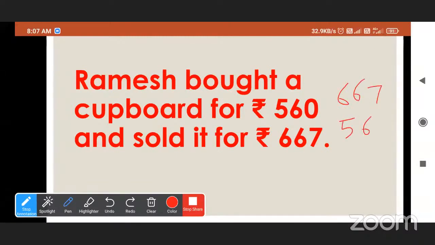See here, 667 minus 560 is 107. So he gets 107 rupees more. So why is there loss? He gets extra money here. So he gets profit or loss. Okay, we will see.